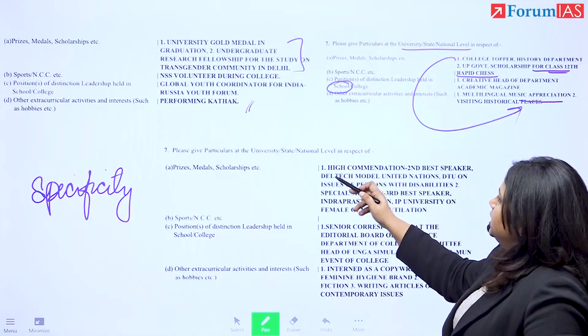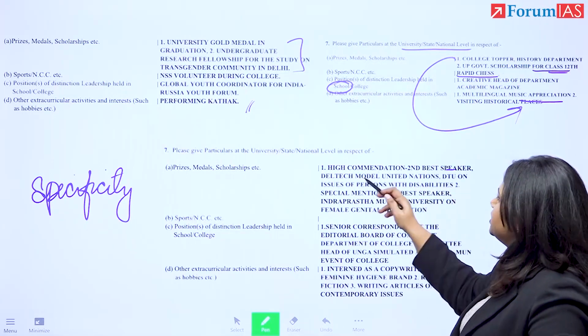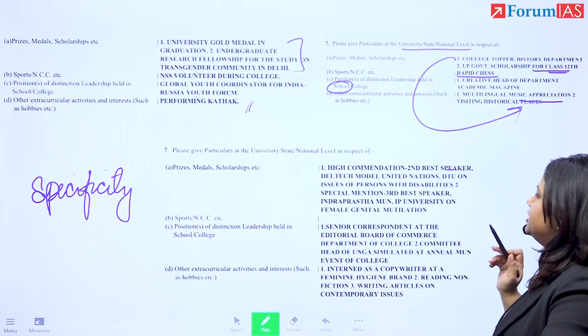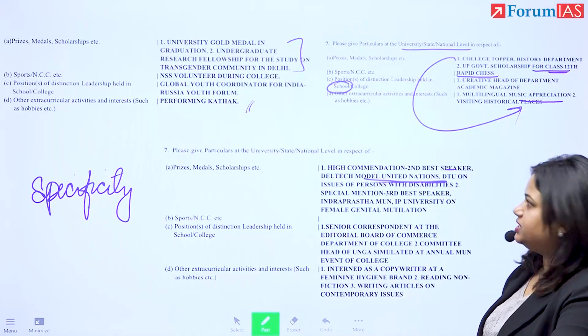Then, the third student that I have for you is, say, high commendation, second best speaker, Deltec Model United Nations, DTU, on issues of persons with disabilities. What are they saying? Model United Nations, they were the best speaker, right?